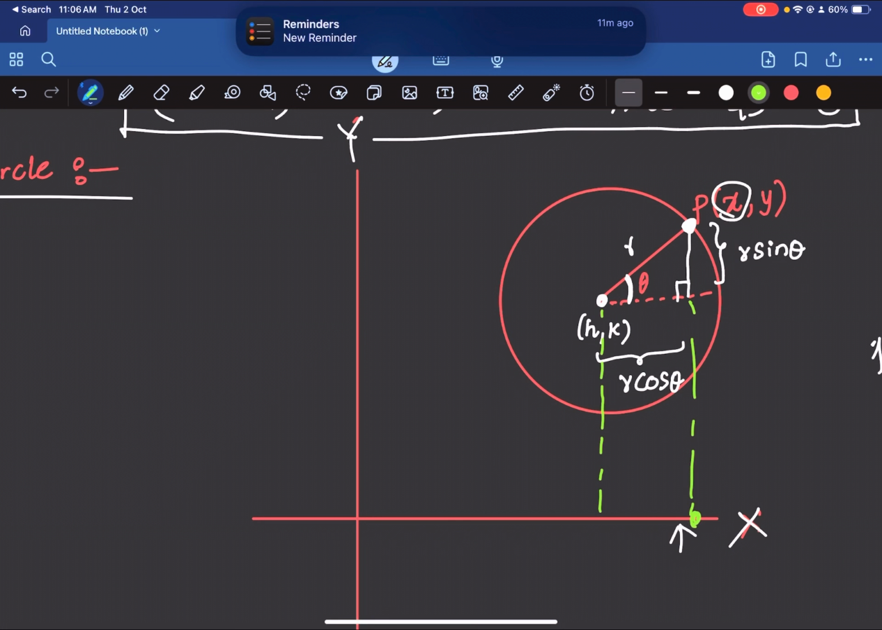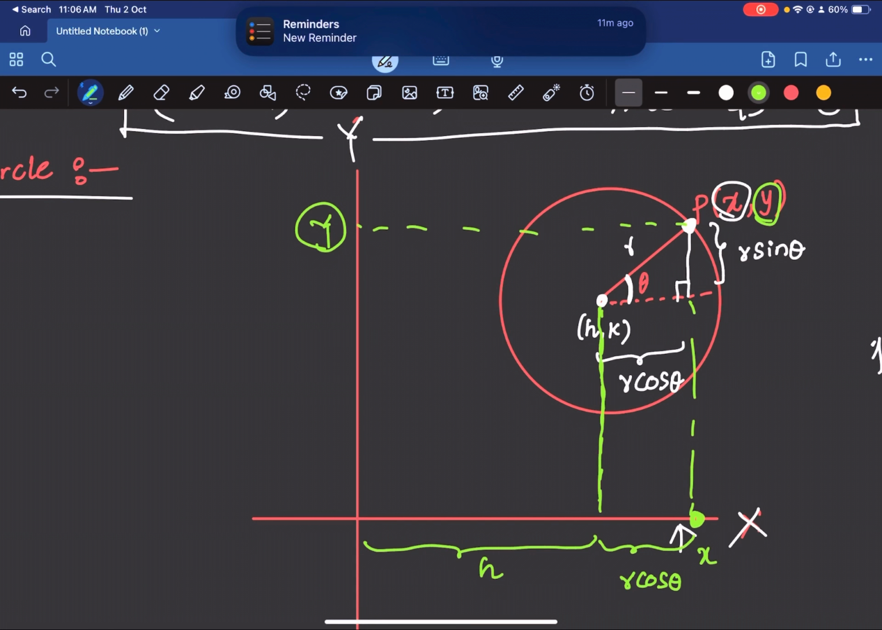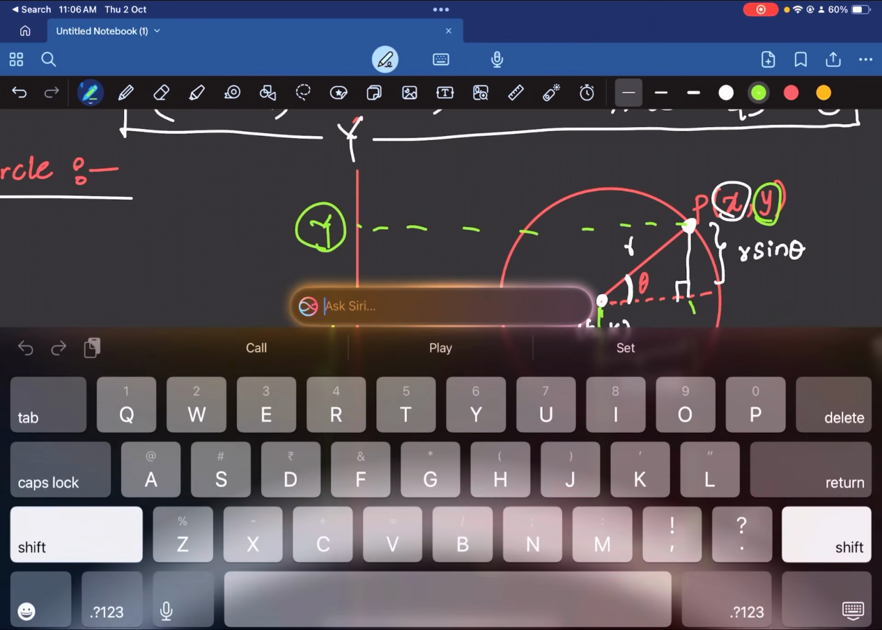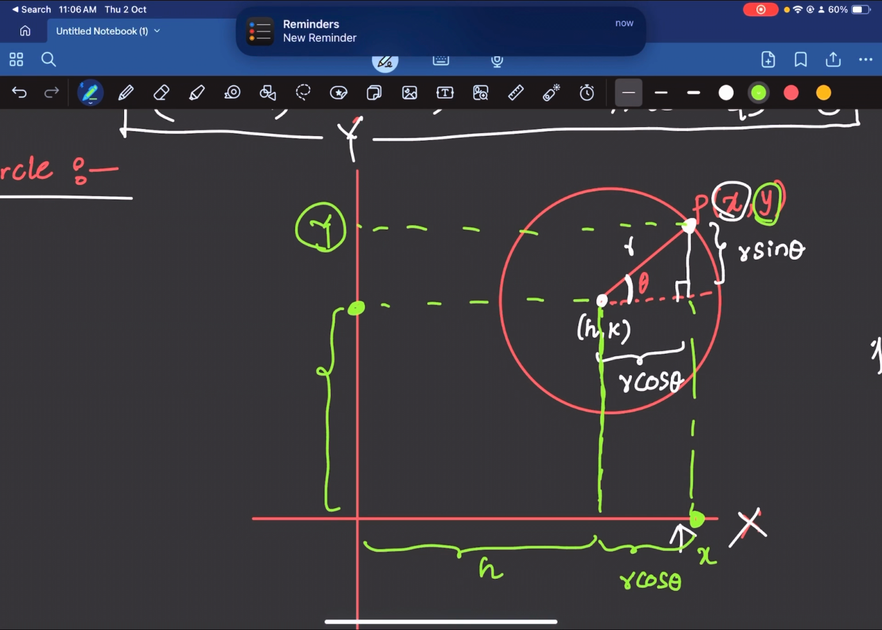this is x. Alright. So to get x, first we have to travel till here and then we have to go here. So this distance is simply the x coordinate of the center. This is simply h and this is r cos theta. Similarly, what is y? This is y. To travel till y, we have to first go till here, and this is simply k, the y coordinate of the center. So this distance is k and this is simply r sin theta.